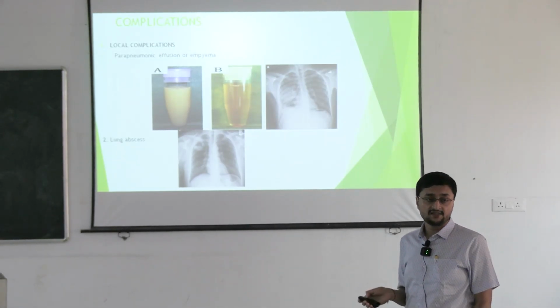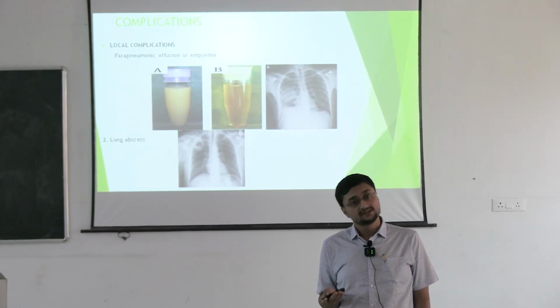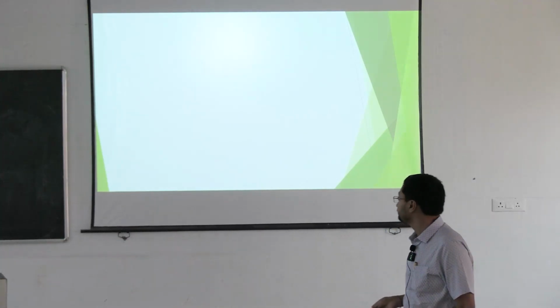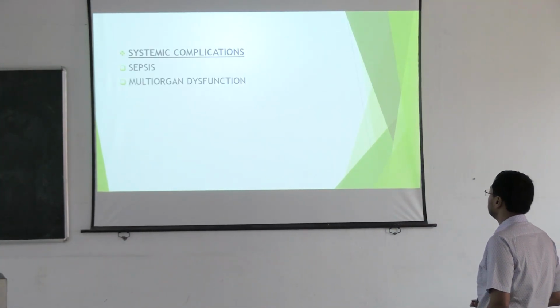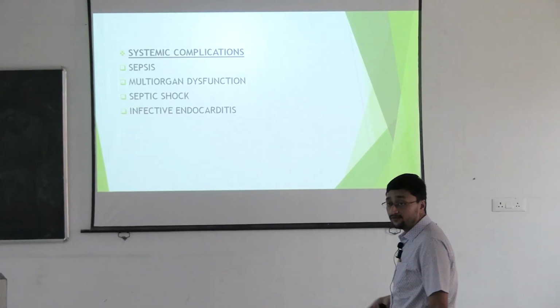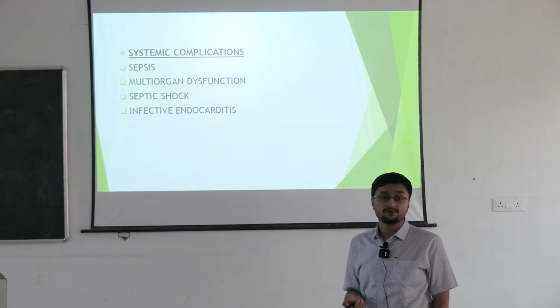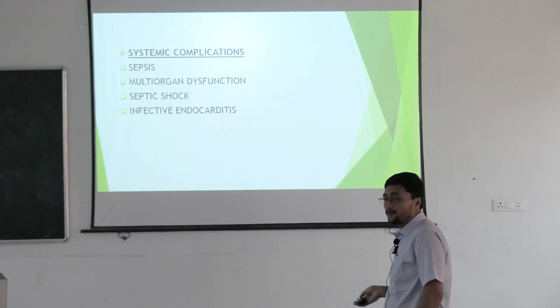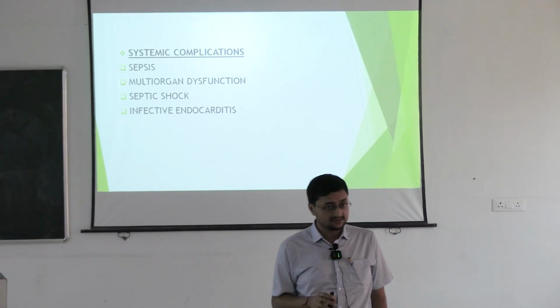And what are the systemic complications? Any idea? Sepsis, septic shock, multi-organ dysfunction, right? And respiratory failure. Infective endocarditis. In which organism does infective endocarditis occur most commonly? Staph aureus, right? Okay. So this is the end of the class.